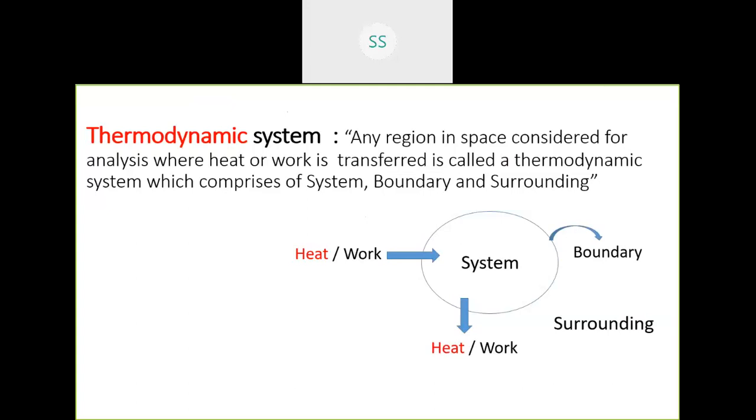For compression and power, these two processes, the mass of the substance inside the cylinder remains constant. So that is taken to be a closed system where heat is converted into work. Heat can be transferred across the boundary to the surrounding.